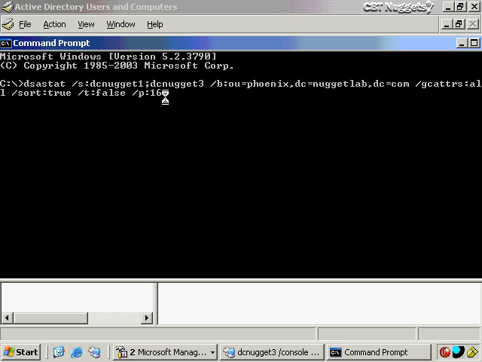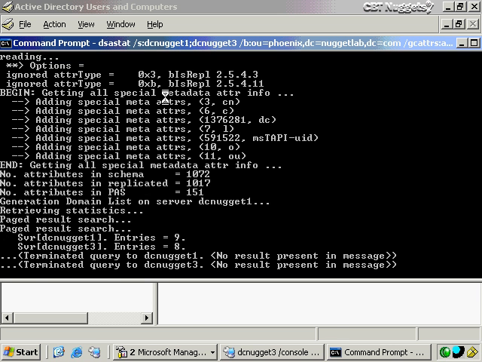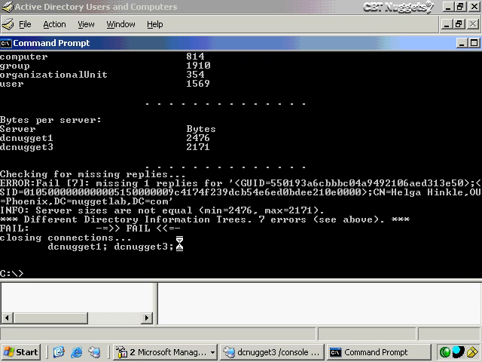By default, it's 64 pages. We're probably going to see 1 or 2 pages, but I'll just put 16 in there anyway. And then I'll press Enter. It does take a few seconds to run. I see already that there's a difference in the number of entries between DC Nugget 1 and DC Nugget 3, which maybe you saw kind of scroll by there really quickly on the screen.